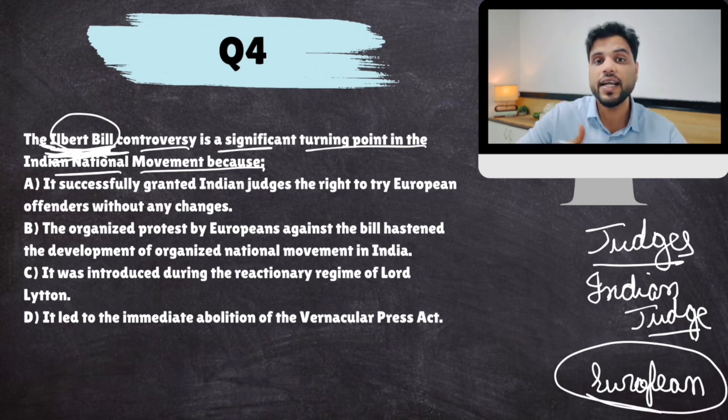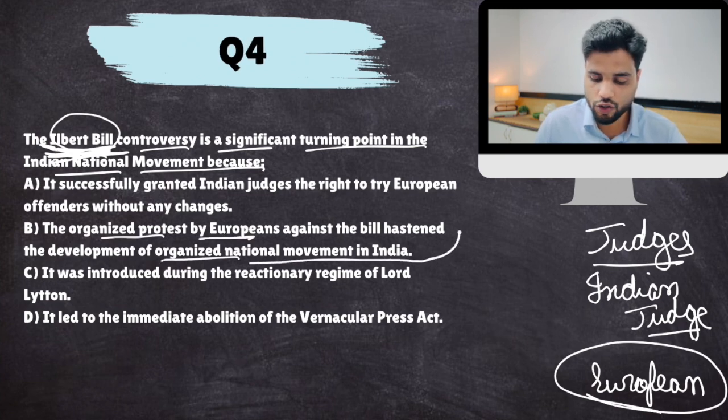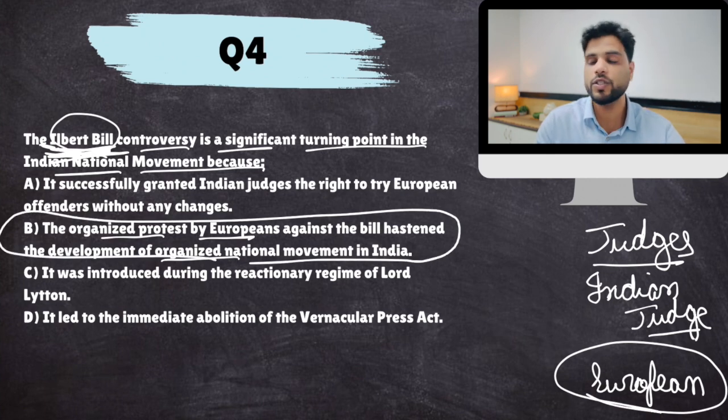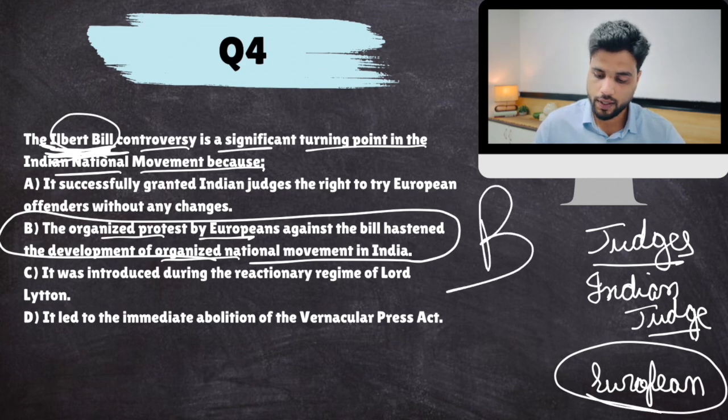And that further accentuated the demand for forming all India organizations like the Indian National Congress. The organized protest by Europeans against the bill hastened the development of an organized national movement in India. Now it was absolutely essential to create an organization for Indians to put forward their demands. Okay, this basically showcased colonial racism.